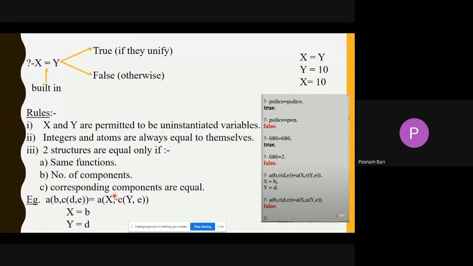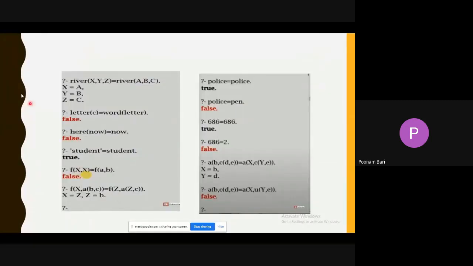So unification is nothing but matching the right hand side and the left hand side. That is called unification. So river X Y Z equals river A B C means X equals a, Y equals b, Z equals c. Letter c equals word letter: this predicate and this predicate are different, so it is not unified. We cannot unify this.